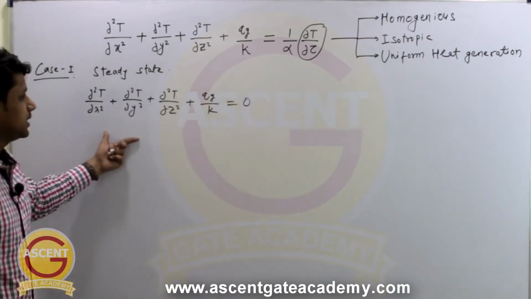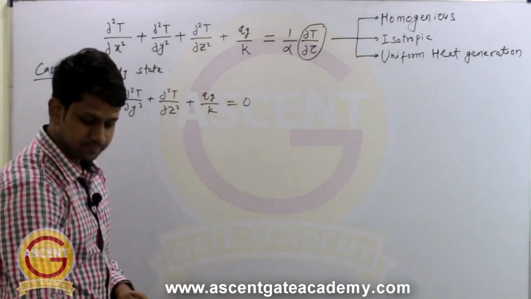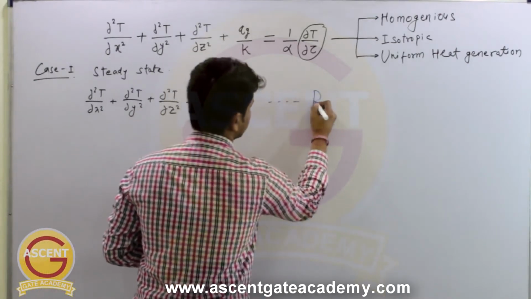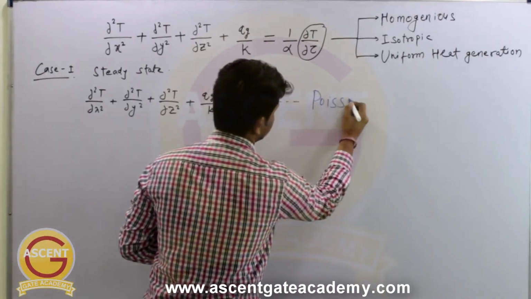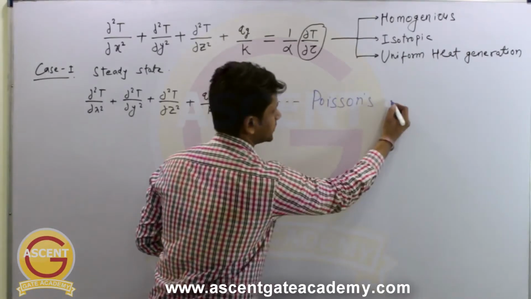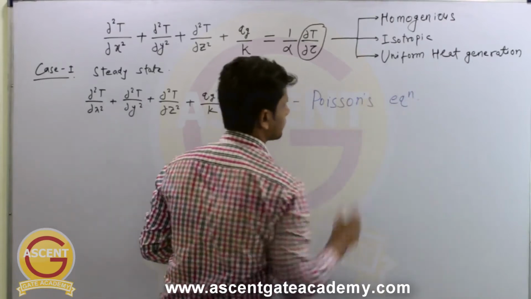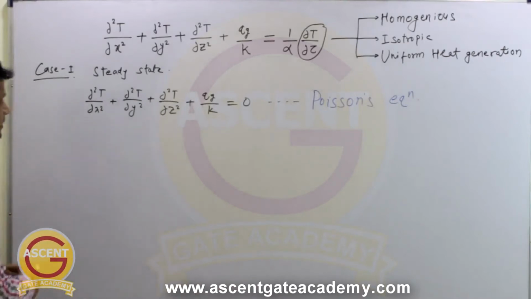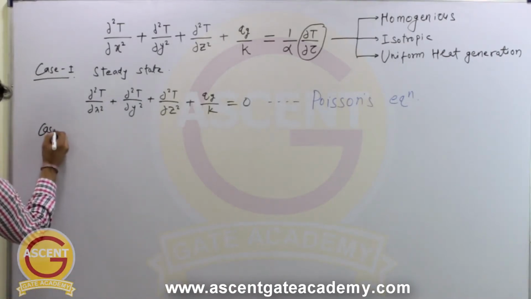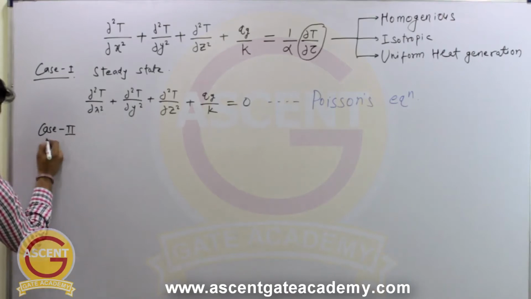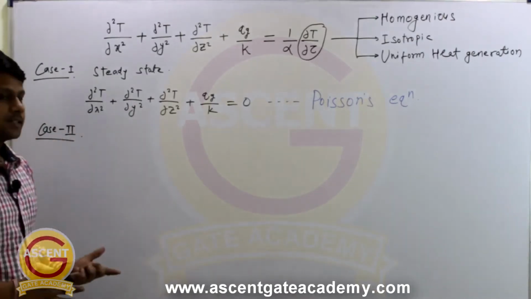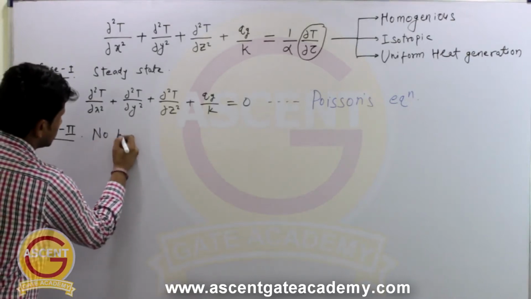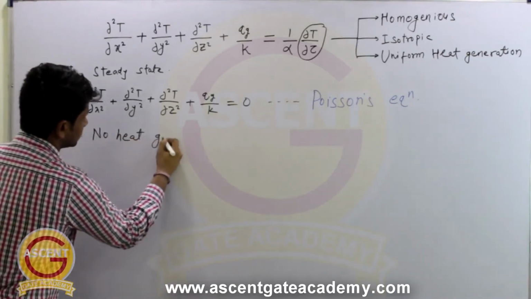And this equation is known as Poisson's equation. Okay, so this is case number 1. Now in case number 2, we will consider that there is no heat generation.